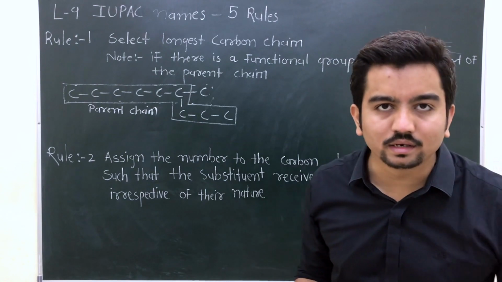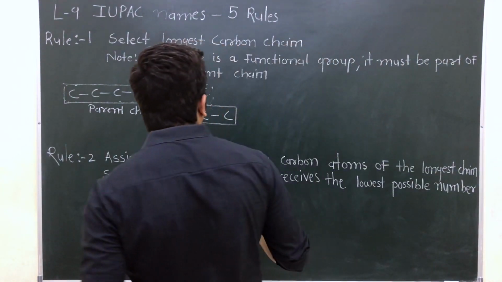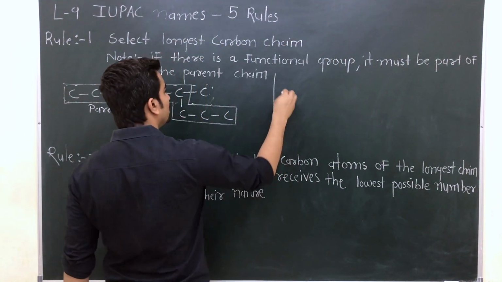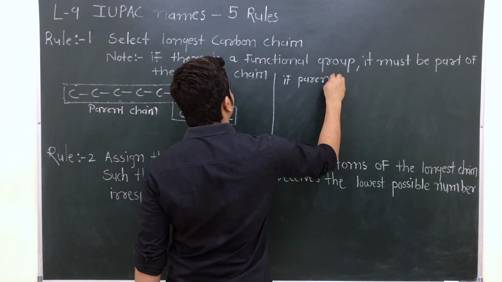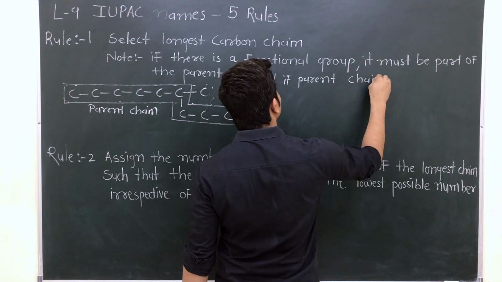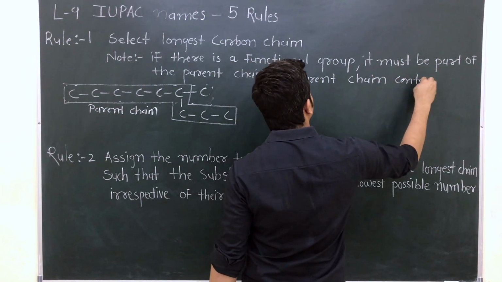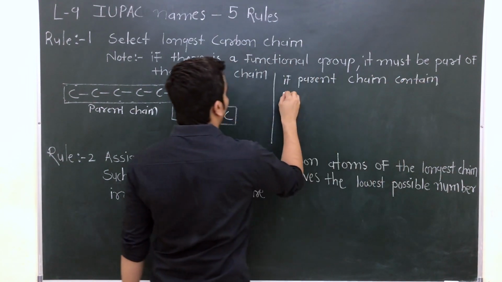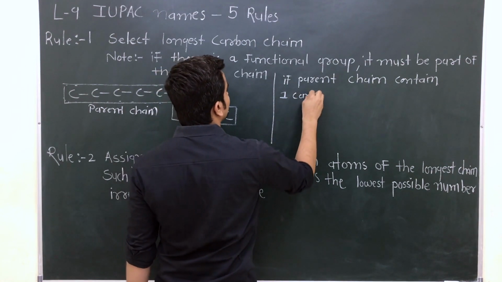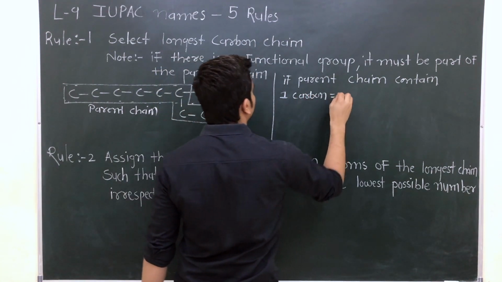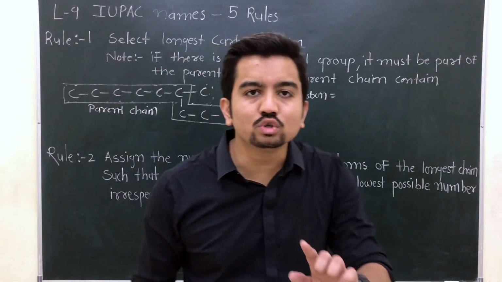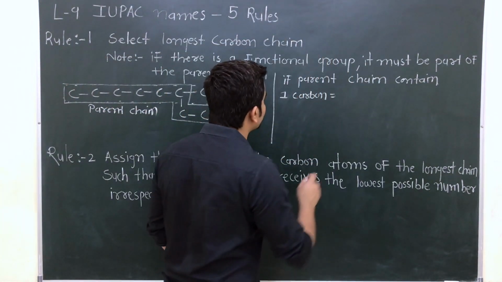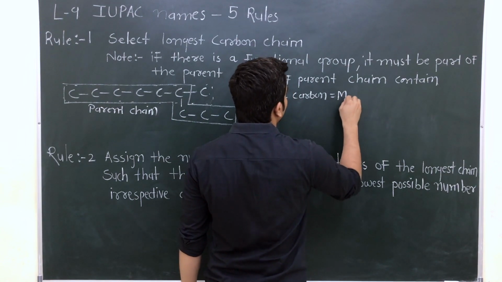Now let's discuss the parent chain. What is a parent chain? If the parent chain contains one carbon, then you have to use a prefix, and that prefix is meth.